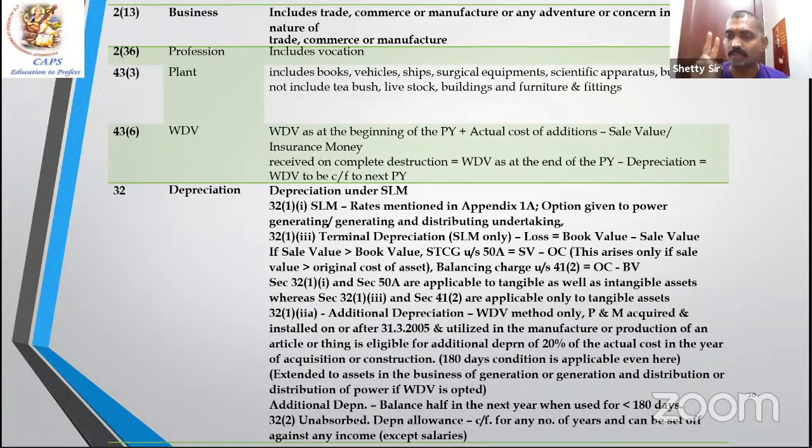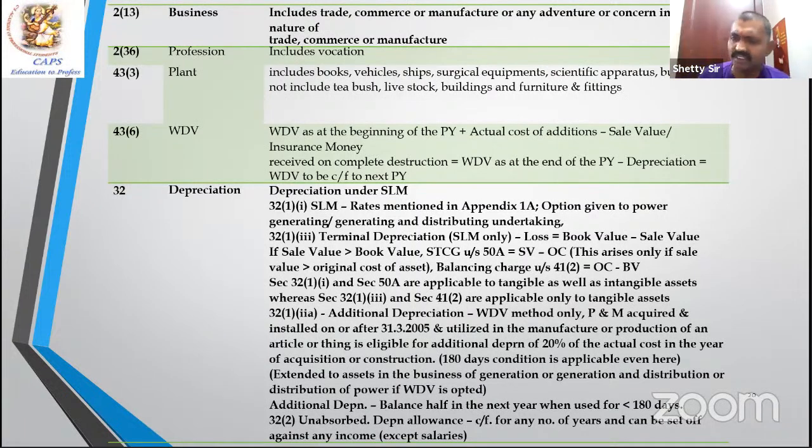So SLM is an option given to power generating undertakings. If they want, they can follow. If they don't want, they can always come under WDV. And SLM, whatever the cost in the Appendix 1A, if the SLM asset is sold at a loss, it is called terminal depreciation, 32(1)(iii). At a profit, up to the original cost, it is a balancing charge, business income. Anything over and above that is called capital gain.